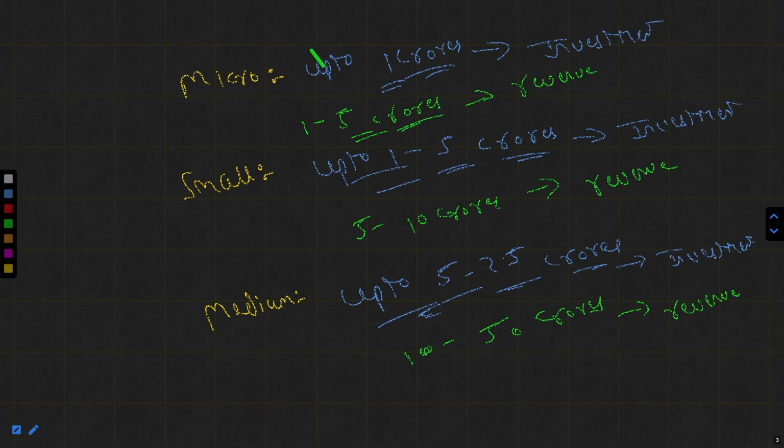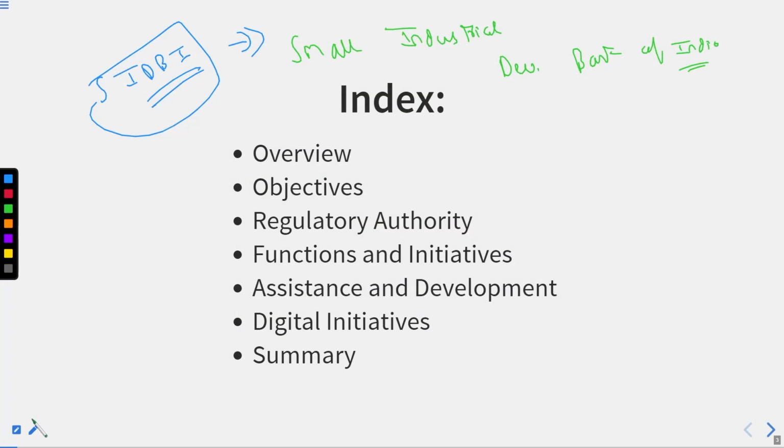As I have told you, the range could differ, but the values will be near about it. This is micro, this is small, and this is medium enterprises. In some places these values might be about 250 crores and more.